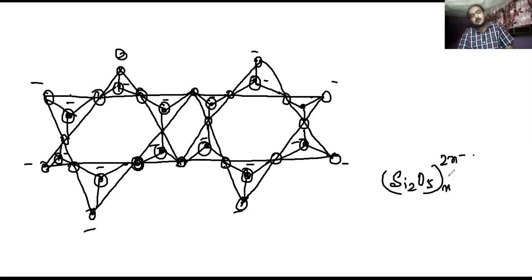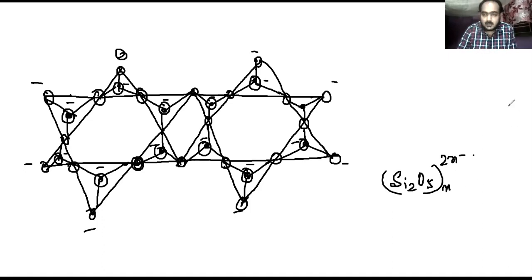Actually, different types of silicates are present. And there is a classical example of silicate which is most used, that is sodium silicate. Okay, we will discuss it later. So this is the silicate. So we have done silicones and silicates.